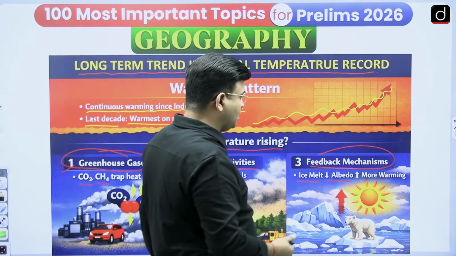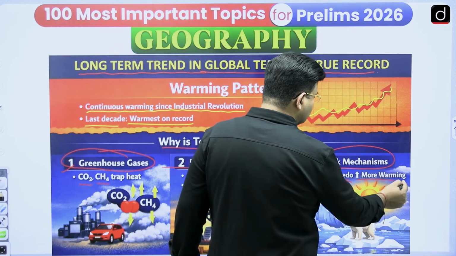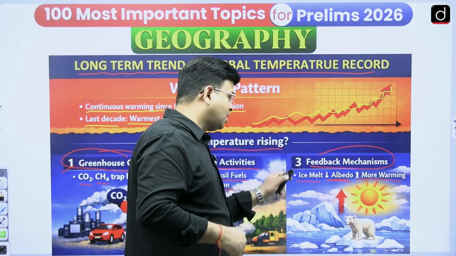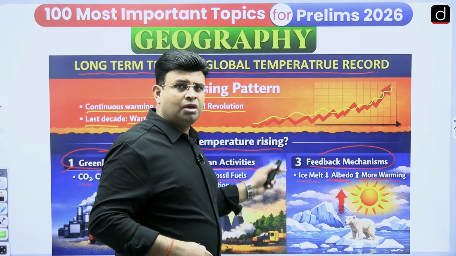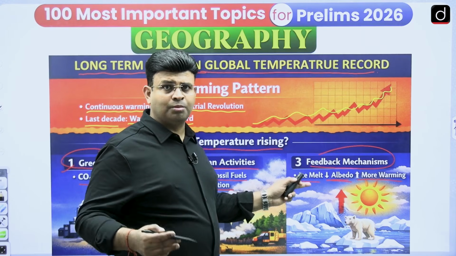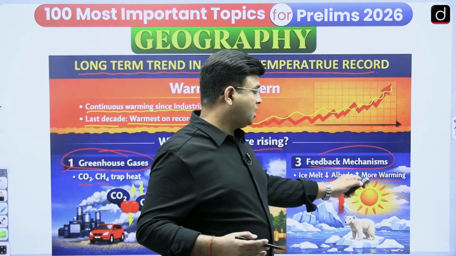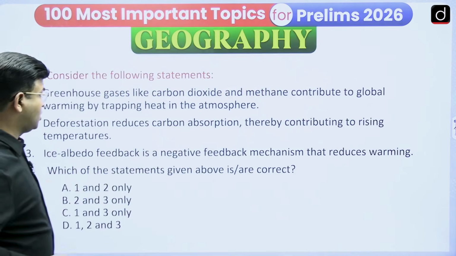So less albedo means more heating absorbed. More heating absorbed means more warming, and more warming means again ice melt. So again it is a kind of positive feedback loop mechanism. More ice melt means less albedo, further less albedo, and more warming. These are the things we have seen about the warming pattern.